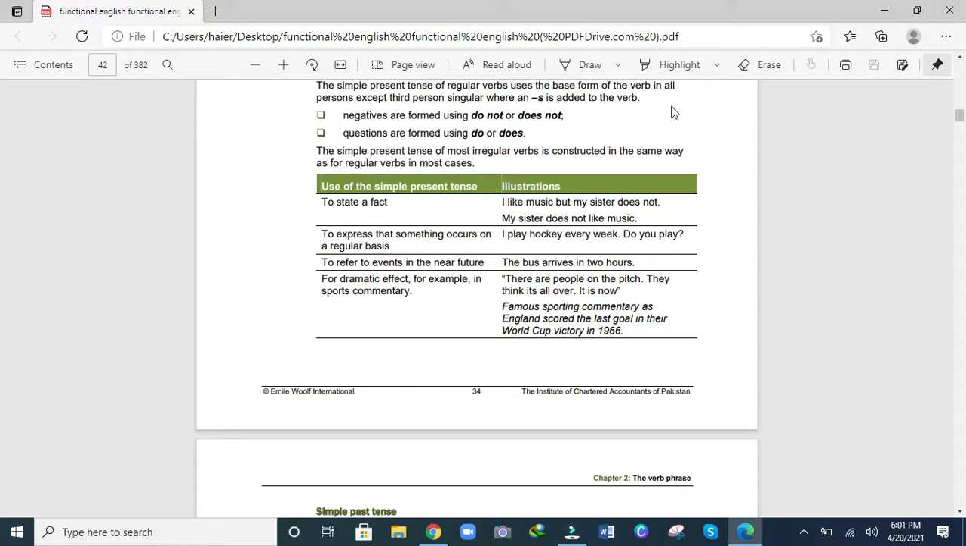Do you play? To refer to events in the near future: the bus arrives in 2 hours. For dramatic effect, for example in sports commentary: there are people on the pitch. They think it's all over. It is now.